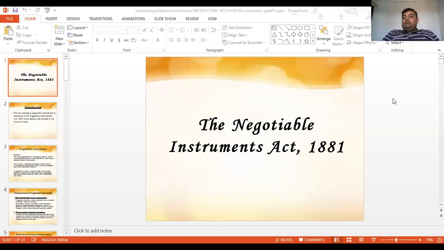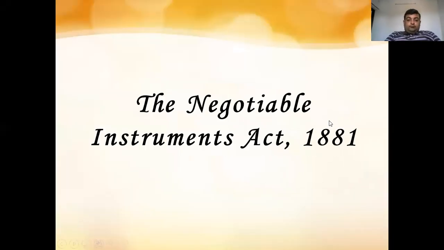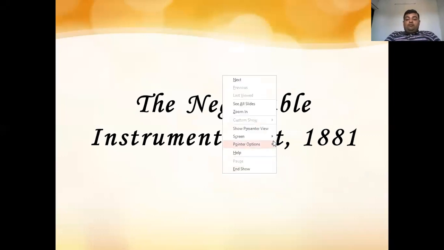Now we will start with the topic, that is the Negotiable Instruments Act, 1881. This was the act formulated before the independence of the country. So it is one of the oldest acts that we are going to study, because it is the second oldest act, because the first is the Contract Act, 1872, and next is the Negotiable Instruments Act, 1881. So negotiable means the instrument which can be freely transferred.